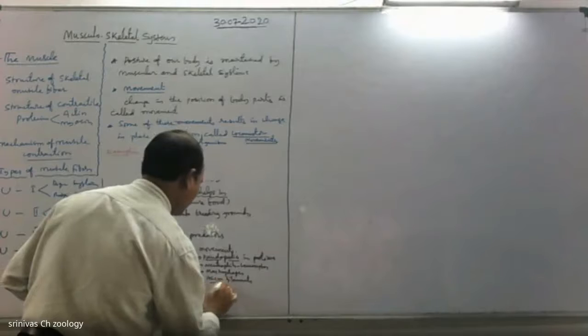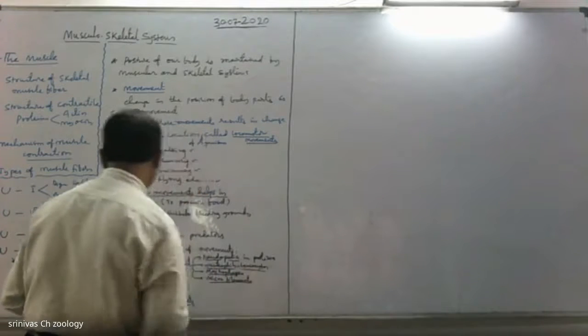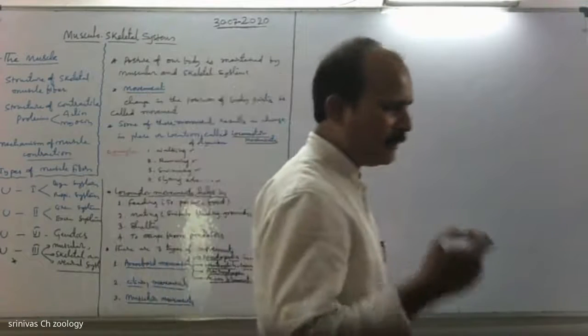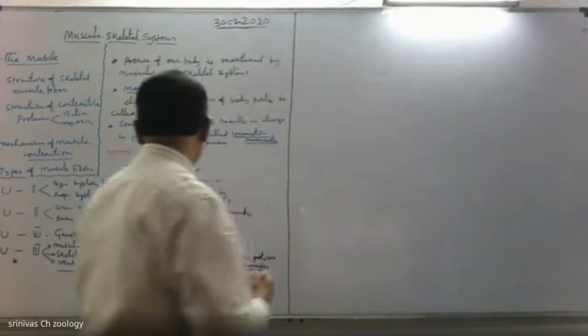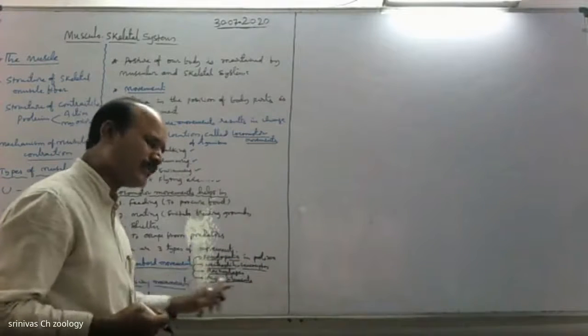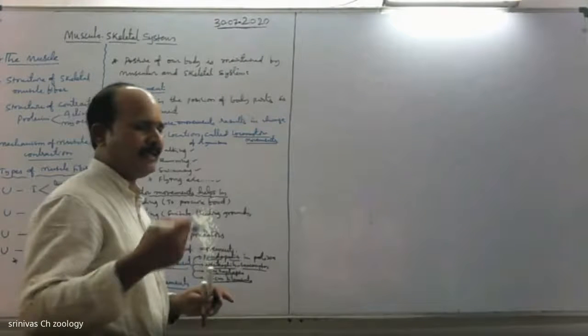Microfilaments in higher animals or in human beings also show amoeboid movement. It is the slowest type of movement in organisms. So these organisms or these cells show amoeboid movement, which is the slowest type of movement.